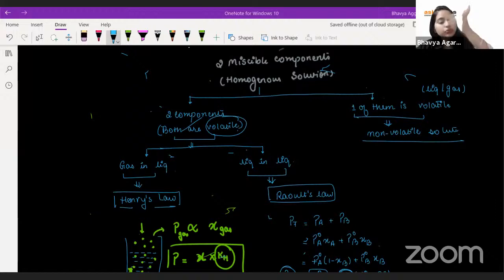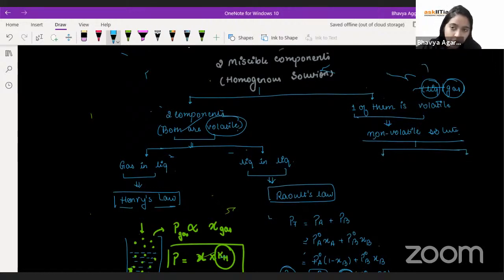So non-volatile solute. Now, if I talk about the non-volatile solute, again there are two categories. Category one is if I have a solvent as liquid, and the second category is the solvent is gas. Now, within this also a further category comes, because in this chapter we are talking about the liquid solvent.